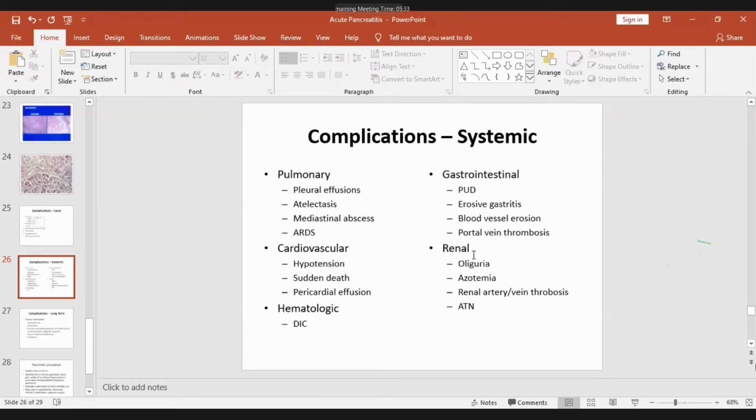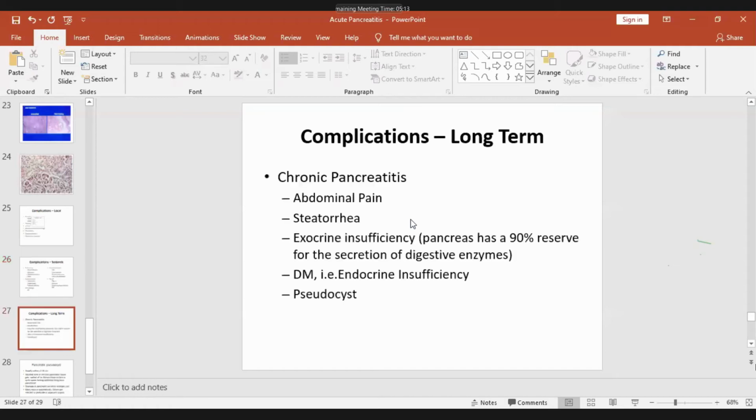Gastrointestinal is peptic ulcer disease, blood vessel erosion, bleeding and all that. Pulmonary is effusion, collapse and acute respiratory distress. Cardiovascular is hypertension, sudden death, pericardial effusion, and hematological is DIC, which you all know. So these are systemic complications. There are more systemic complications than local complications.